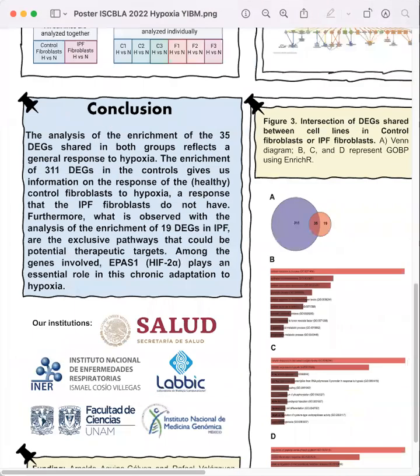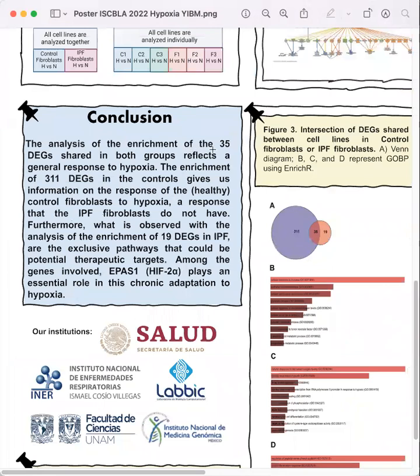Finally, we conclude that the analysis of the enrichment of the 35 differentially expressed genes shared in both groups reflects a general response to hypoxia. The enrichment of the 311 differentially expressed genes in the controls gives us information on the response of the healthy control fibroblasts to hypoxia, a response that the IPF fibroblasts do not have.